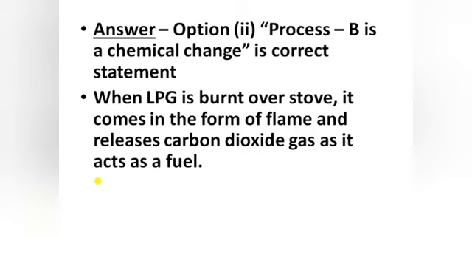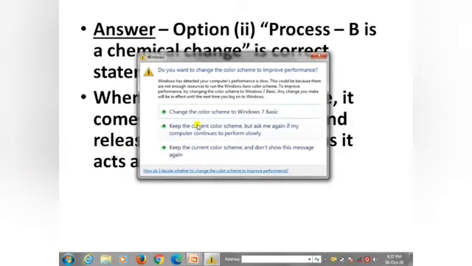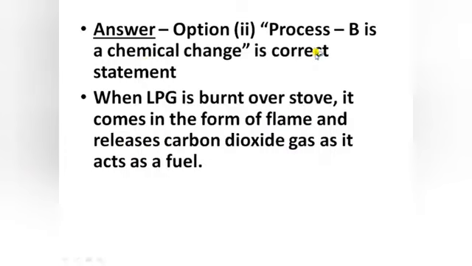But in the first option, process A is a chemical change. How is it incorrect? Because LPG is a liquid in the pressurized cylinder, but it comes out in the form of gas. So the change in state from liquid to gas is a physical change. But in the first option, process A is a chemical change is written. So that's why it's incorrect.